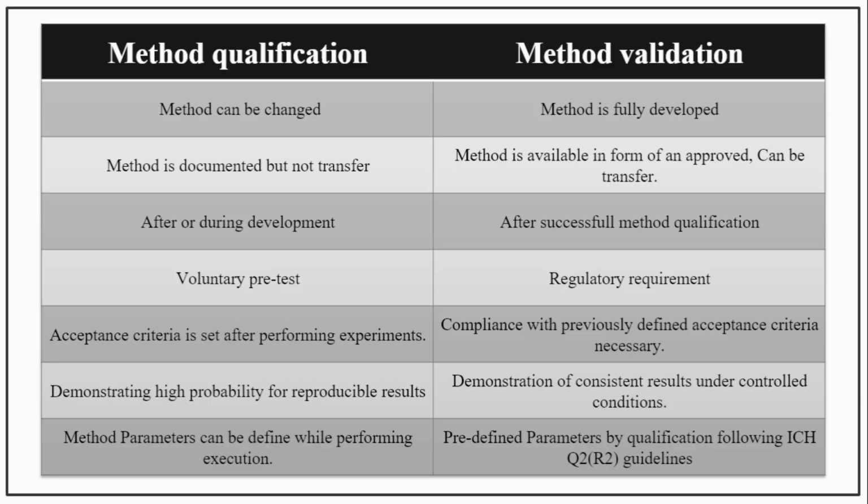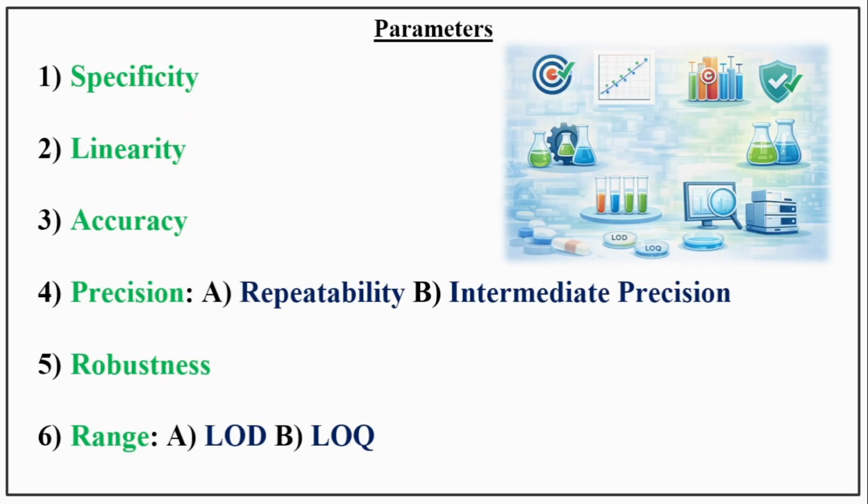Method qualification demonstrates a high probability of reproducible results, whereas in method validation, demonstration of consistent results under controlled conditions is important. In method qualification, method parameters can be defined while performing execution, whereas in method validation, parameters predefined by qualification and following ICH Q2 R2 guidelines are important. Let's move ahead with the parameters. Here are 6 important parameters that mainly need to be executed in both the processes.